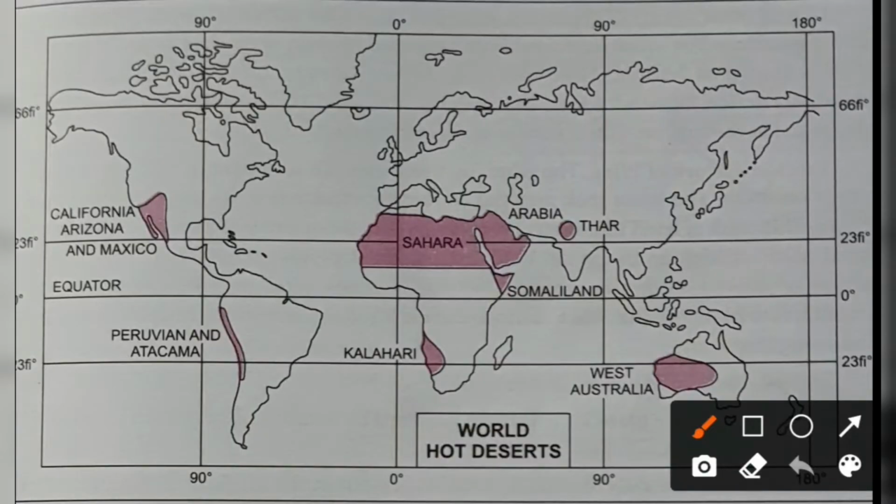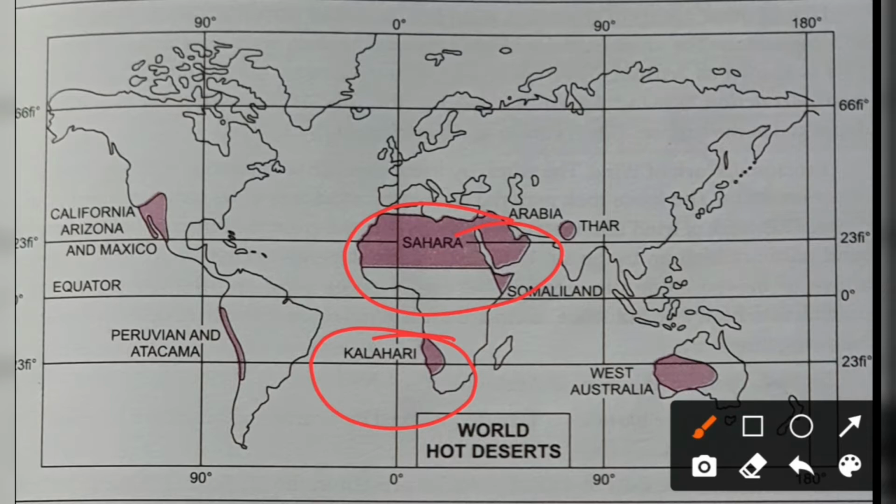Now let's check out the different types of hot desert present in the world. Deserts occupy about 30% of the surface area of the earth. The main hot deserts are in Africa. The Sahara, in the north of the equator, is the largest desert of the world. The Namib Desert and the Kalahari Desert lie to the south of the equator.